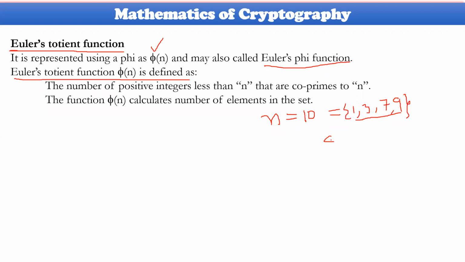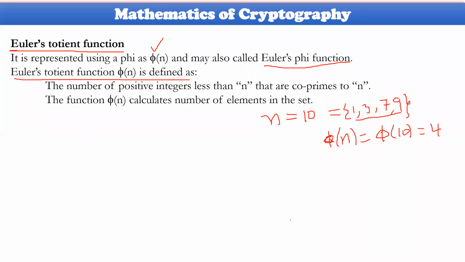So phi of n, substituting the value of n here as 10, will be equal to 4. So it identifies how many co-primes are available from 1 to n minus 1. That is the point we need to understand here.